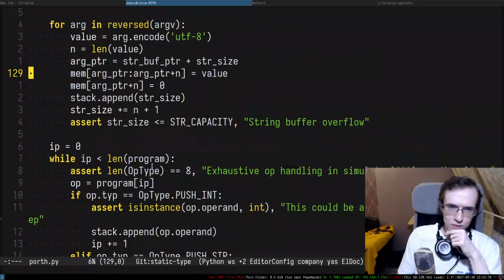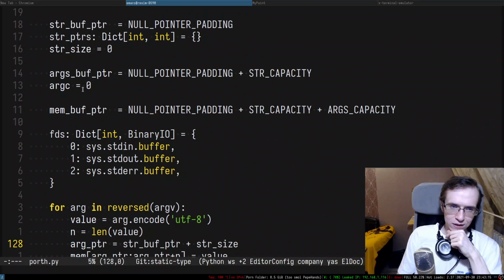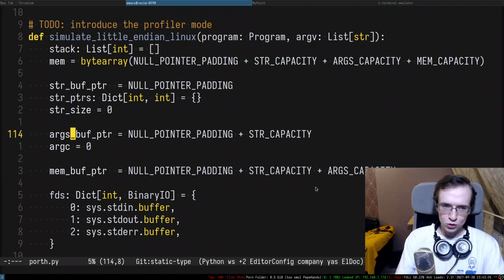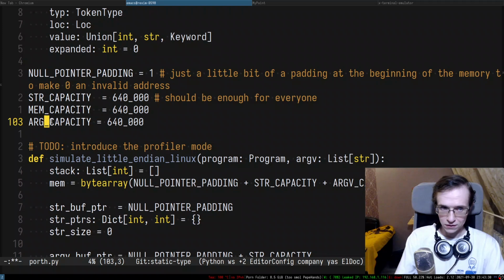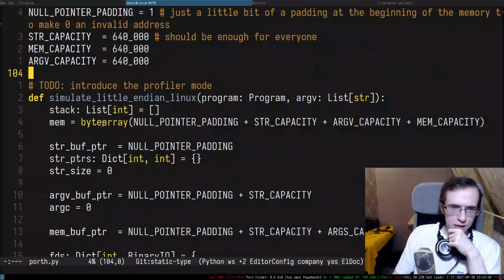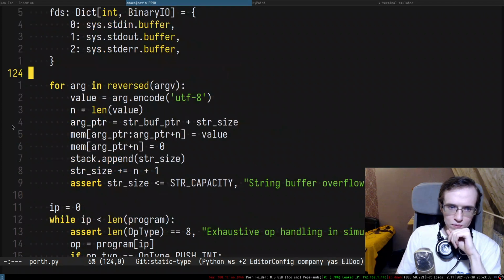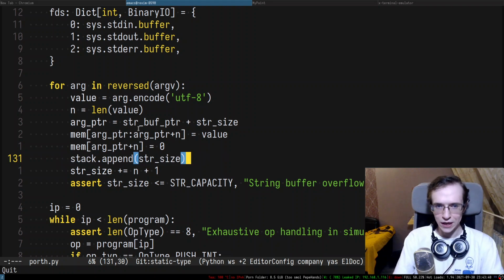So we keep track of argc, and it feels like, since this is argc, I should call this argv then, and the arg's capacity has to be argv capacity. There we go. Arg's capacity has to be argv capacity. So, and here what we're doing, we're appending this entire thing.